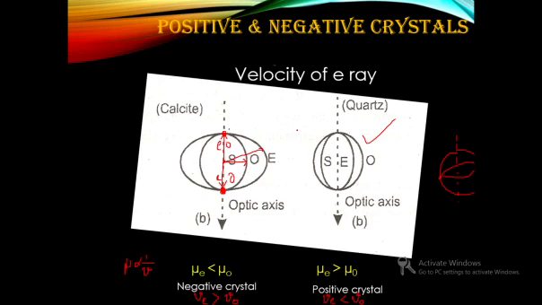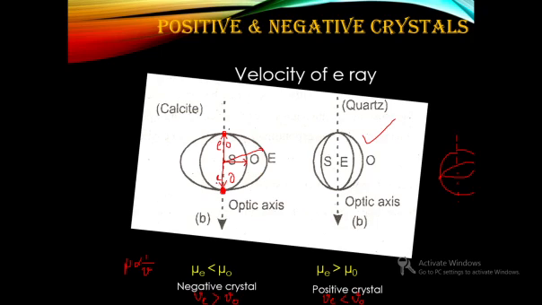Those are the basic things you have to mention when you differentiate between positive and negative crystal. First, you have to mention how the name is obtained for a crystal as positive or negative based on the birefringence term. From that term itself, you can see that μe will be greater for a positive crystal while smaller for a negative crystal. Based on that, you can then expand on to velocity. Since velocity is inversely proportional to μ, you have velocity dependence. Then based on that, we will consider a wavefront.